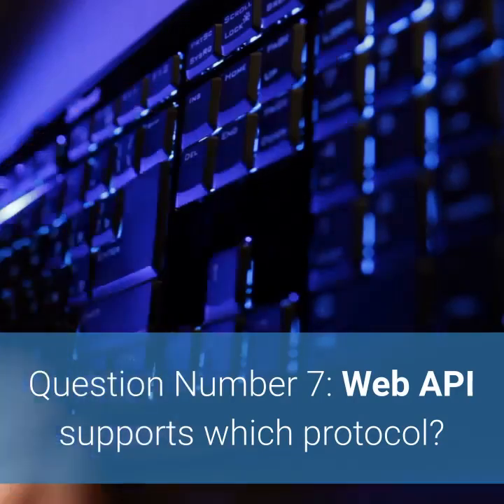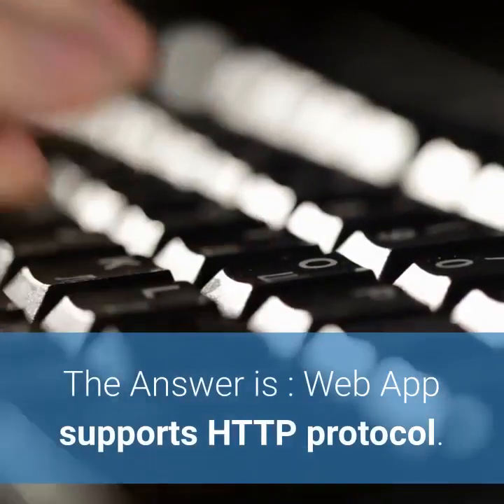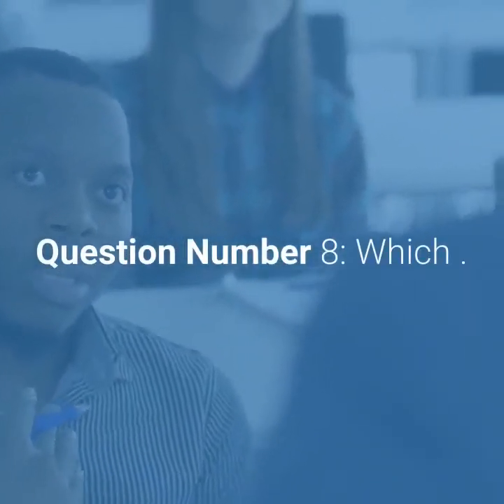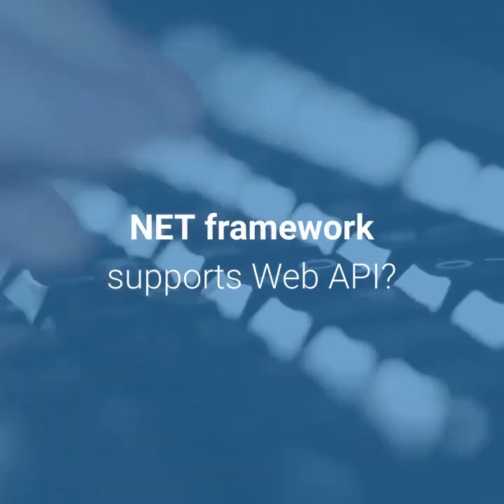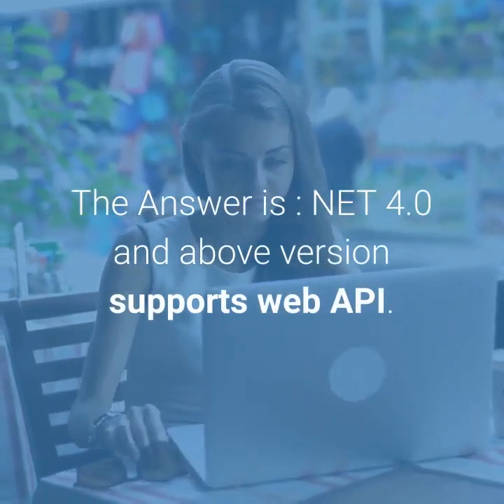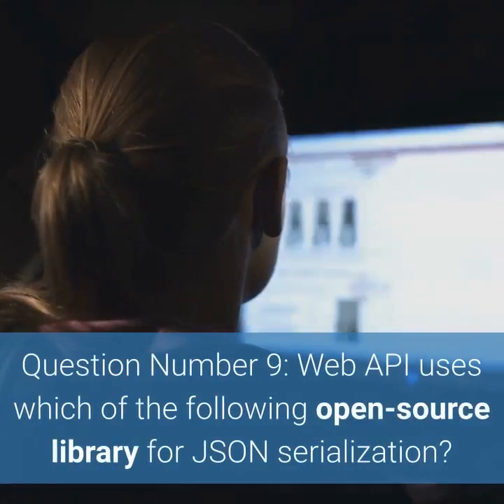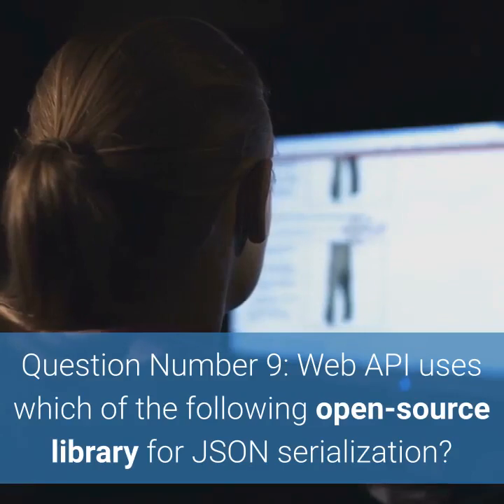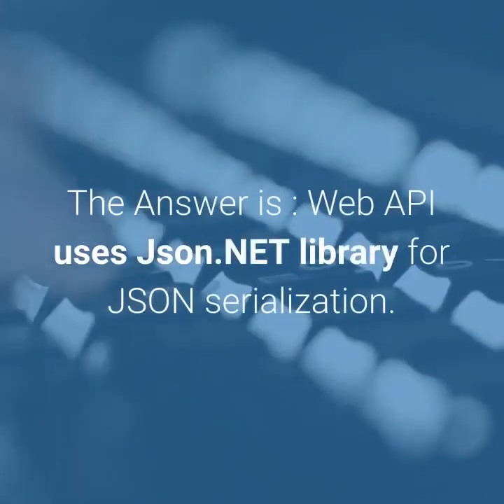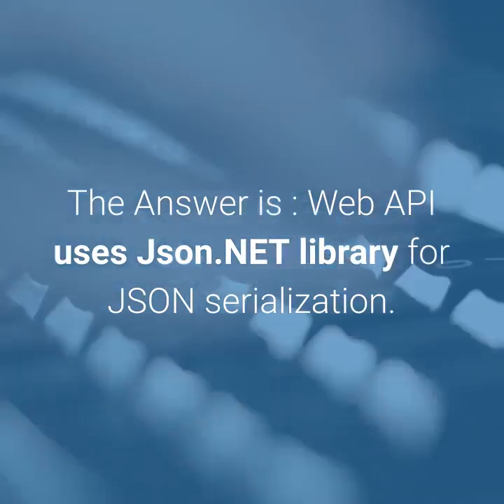Question number 7, Web API supports which protocol? The answer is, Web API supports the HTTP protocol. Question number 8, which .NET framework supports Web API? The answer is, .NET 4.0 and above versions support Web API. Question number 9, Web API uses which of the following open source libraries for JSON serialization? The answer is, Web API uses the JSON.NET library for JSON serialization.